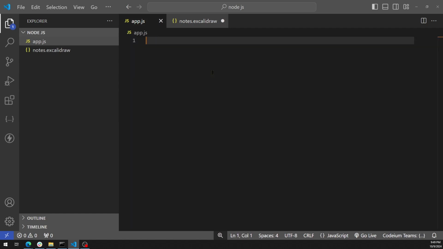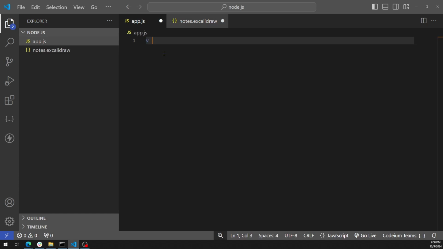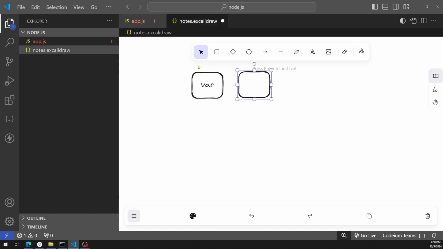We know what a variable is, how we can declare a variable, and how to work with it. We know that to declare a variable, we will be using var, let or const. What are var, let and const? We will be discussing more about those. But for now, we know that after writing var, we will have to give a space. While writing var, you will have to write it without any space in between. Only after writing var, you have to give a space, and after that, you'll have to give the variable name, right?